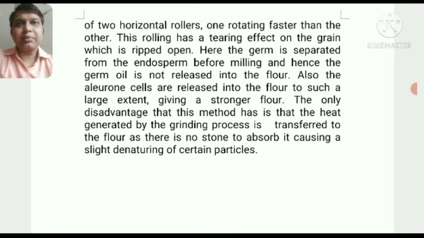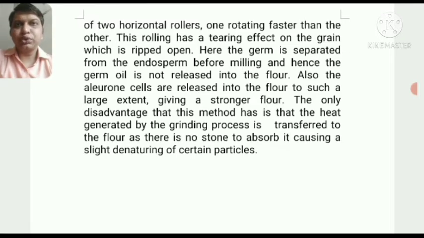But what happens is that the whole grains are crushed during this rolling method, and they are able to take out the germ and bran part easily. They are left with only the endosperm part of the wheat, and this endosperm gets easily into the flour process. The only disadvantage of this rolling method is that these rollers are not made of stone, due to which the heat is not absorbed.